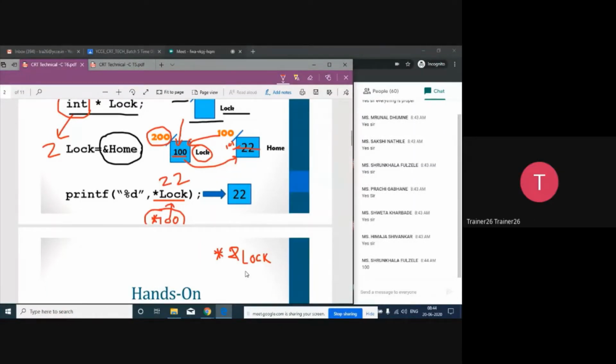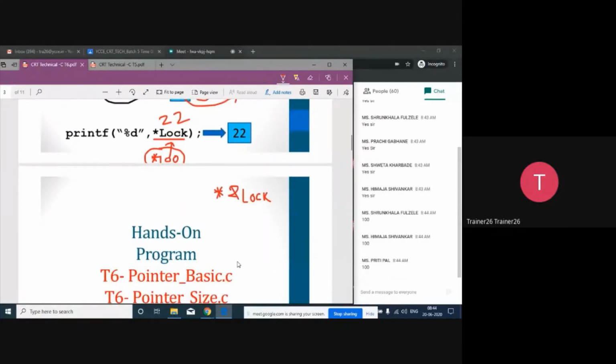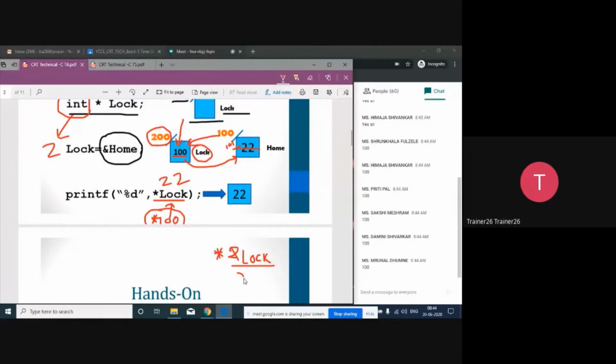Yes. I'm unable to see. You are not able to see? My screen is visible. Okay, others are answering it. Yes. Okay, no problem. Yes, you all are right. That is the address of lock. What is the address of lock? 200. So here it will put the 200, and when you apply an asterisk before it, what will it give? It's the value inside. That is, you will get again one address that is called 100. Hopefully, the things are clear to all of you.